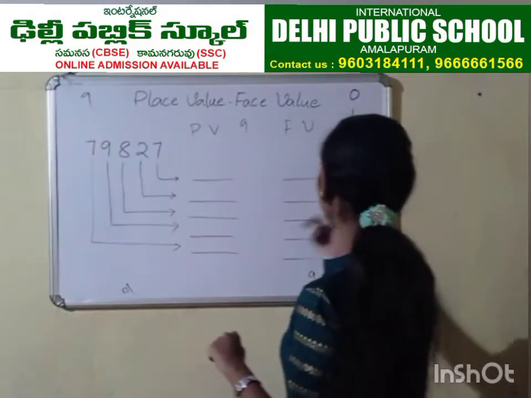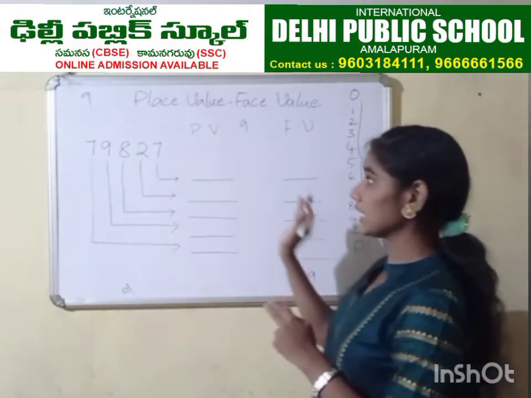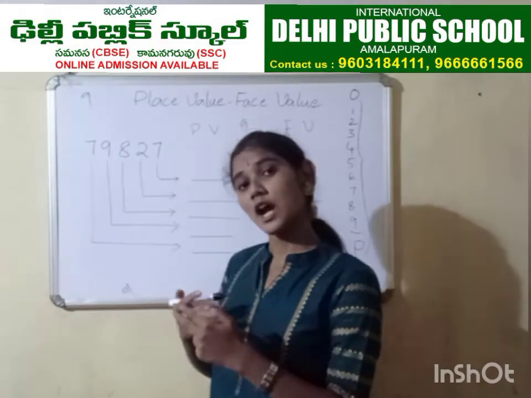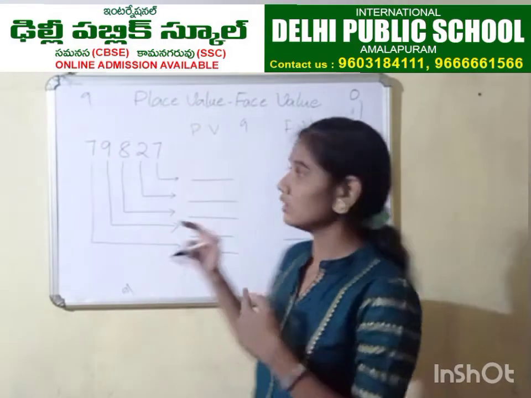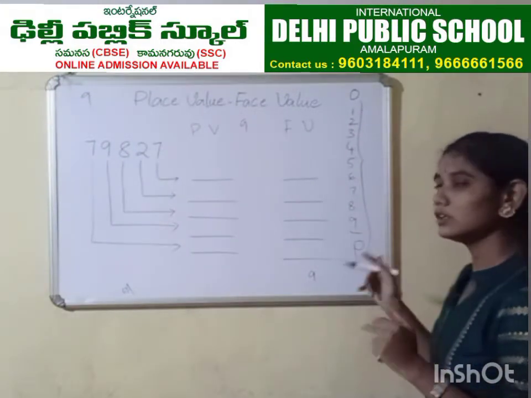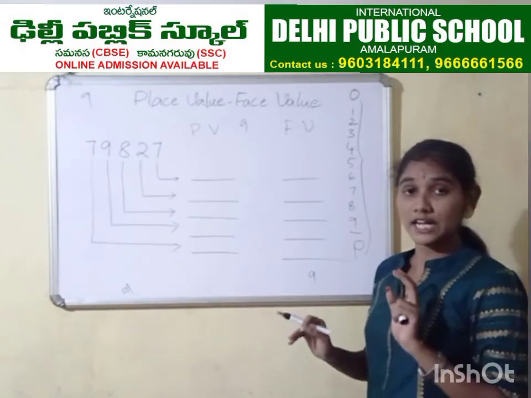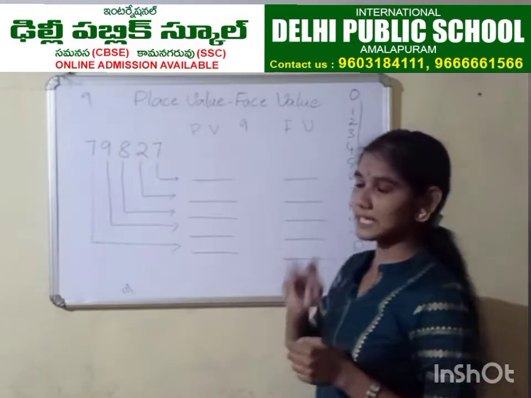In the same way, the same digits, even though they change from ones place to tens place, tens place to hundreds place, hundreds place to thousands or 10,000s or lakh or wherever, the face value of a number will not change. It means the shape of this number will not change. It will be similar wherever we write. Okay? Now, what is a place value?